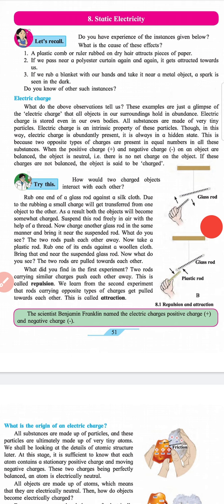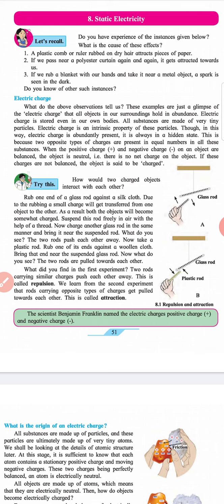Rub one end of a glass rod against the silk cloth. Due to rubbing, a small charge will get transferred from one object to the other. As a result, both the objects will become somewhat charged. Suspend this rod freely in the air with the help of a thread. Now charge another glass rod in the same manner and bring it near the suspended rod. What do you see? These two rods push each other away.